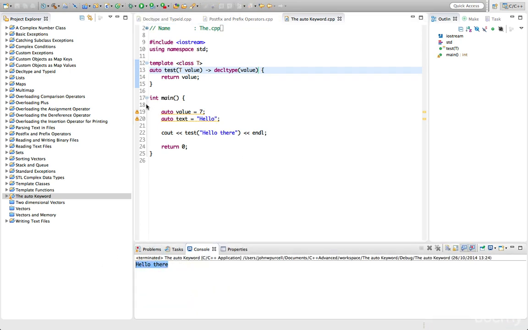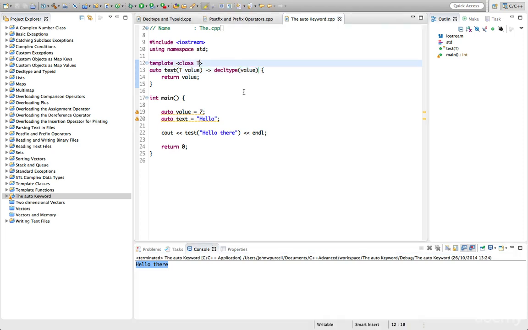There's some warnings there, just unused variable warnings, but there were no compilation errors, and it actually works. You can even do stuff like if you've got two values here, class T, class S, and we're passing in another S. Let's call it value 2. We'll call this value 1, and we'll return value 1 plus value 2. So now you want the return type to be value 1 plus value 2.